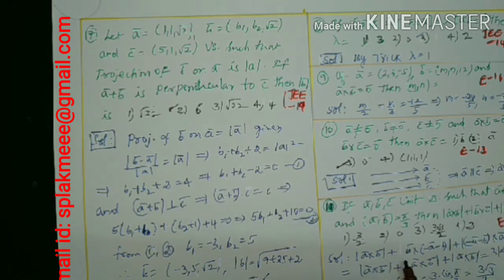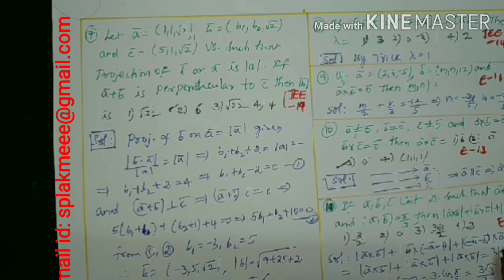Mod of A cross B plus B cross C, in place of C we can write minus A minus B, plus here also C cross A, in place of C we write minus A minus B. Indirectly I am eliminating C using this equation. A cross B as it is, minus B cross A, which is the same as A cross B under the modulus. B cross B is 0 vector. That's it, here A cross B only. Same way next, minus A cross A: similar vectors mean parallel vectors, so the cross product is 0.